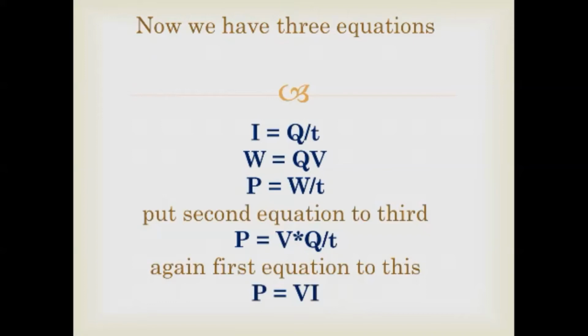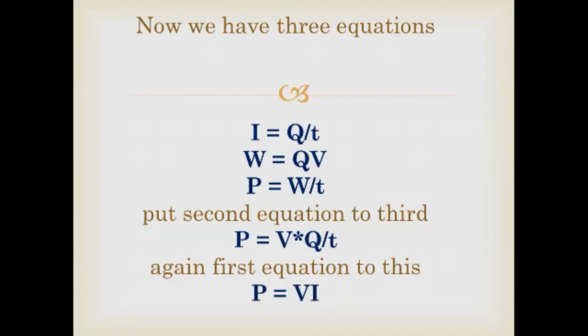We got P is equal to V into Q by T. And again, the first equation, I is equal to Q by T, is the current. So here Q by T is the current being produced. Substituting the current into the power equation, we get another equation, that is P is equal to VI.